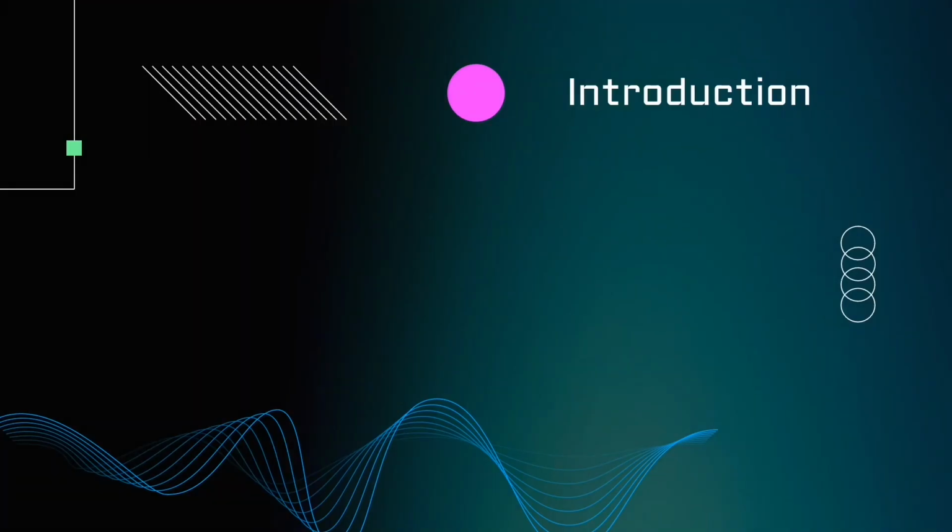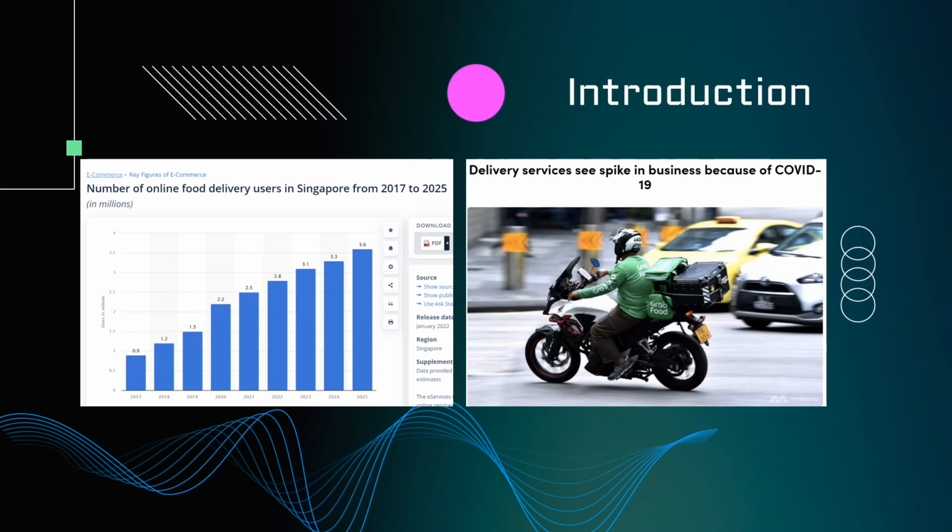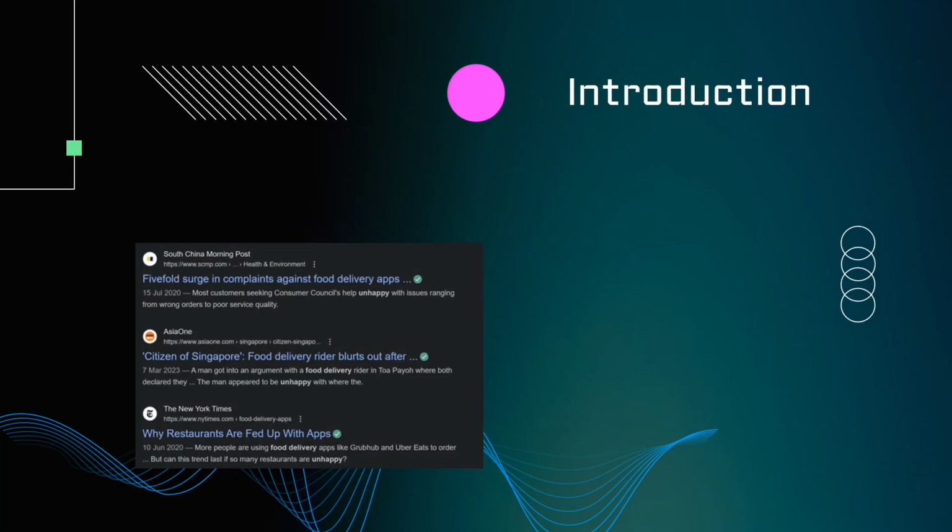The COVID-19 pandemic has dramatically changed the way we live our lives. One of the most visible impacts has been a surge in the use of delivery platform services across the entire world. With millions of people stuck at home and unable to visit physical stores, online ordering and home delivery have become a lifeline for many. However, this surge in demand has also highlighted some challenges for the food delivery platforms and their riders.